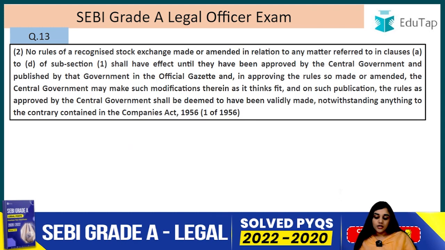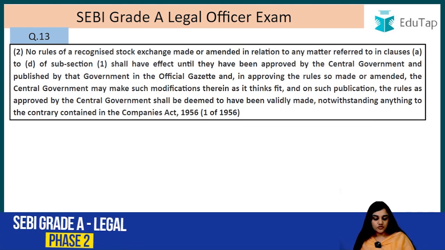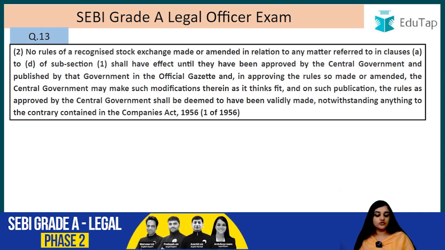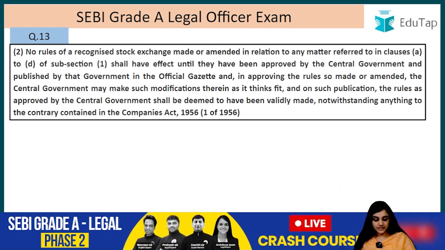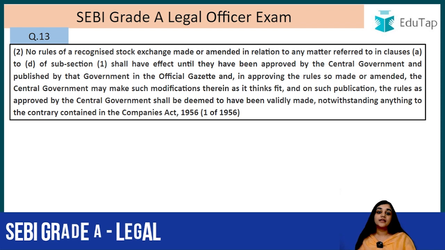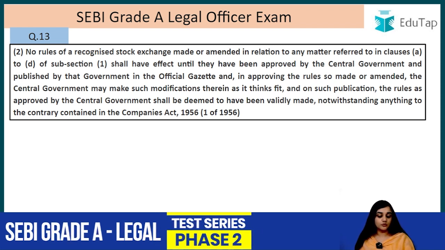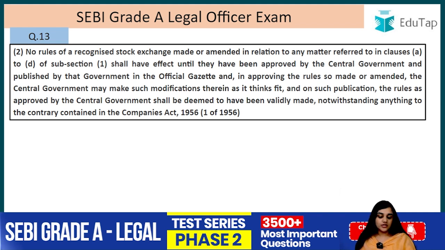Question number 13. No rules of a recognized stock exchange made or amended in relation to any matter referred to in clause A 2D of subsection 1 shall have effect until they have been approved by the central government. These rules have to be approved by the central government and published by the government in the official gazette.